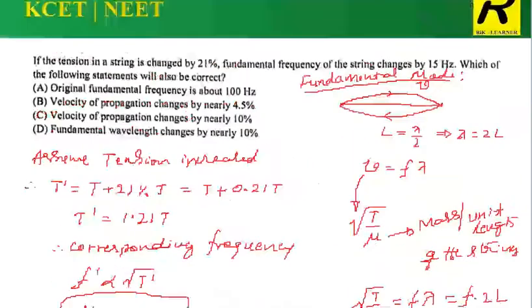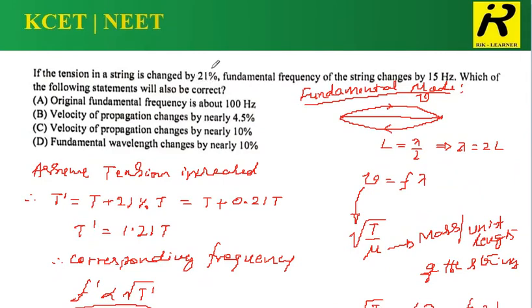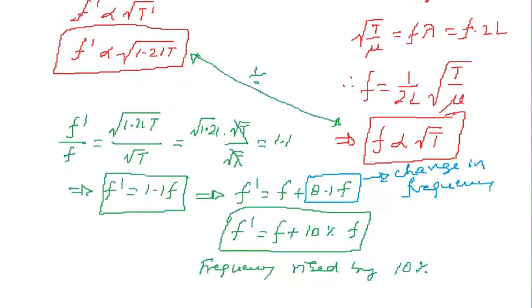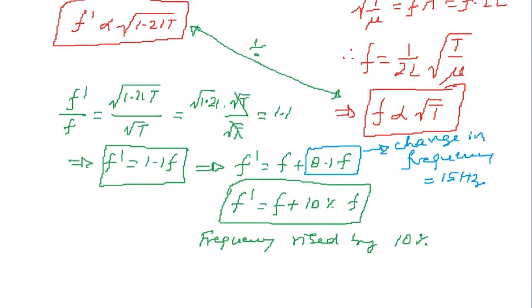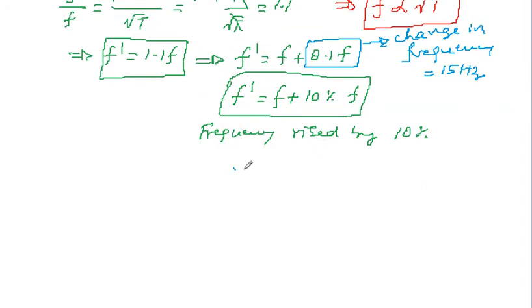But something they said about this change in frequency here. When the tension is changed by 21%, the fundamental frequency of the string changes by 15 hertz. Okay, so this change is 15 hertz. That means what we obtained here, 0.1 f, is equal to 15 hertz. Therefore, I simply write 0.1 f equals 15 hertz. This is the change in frequency, which is said to be 15 hertz in the question.